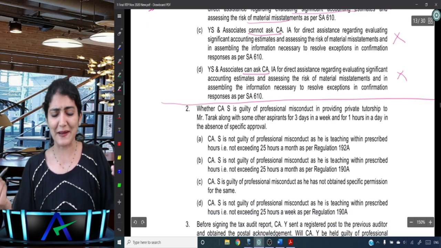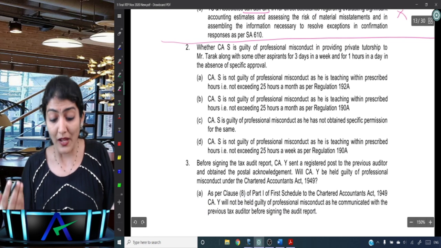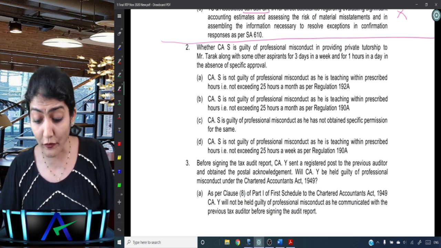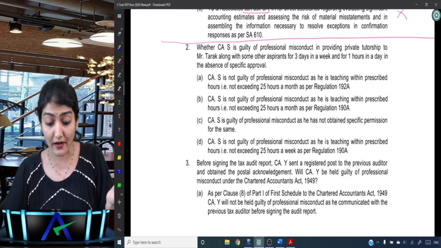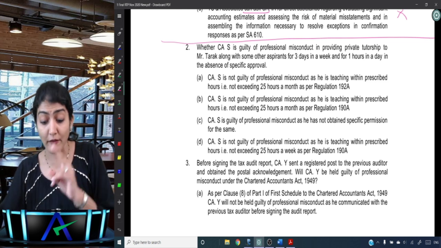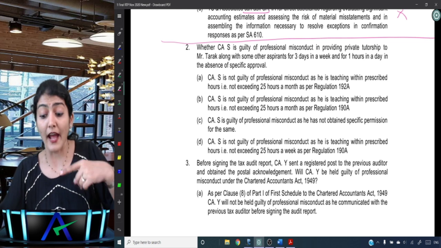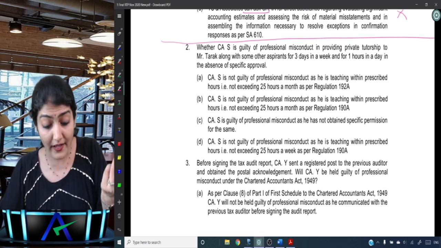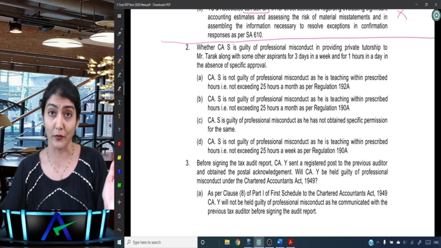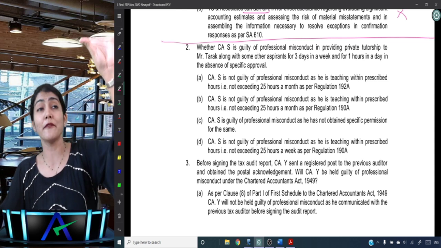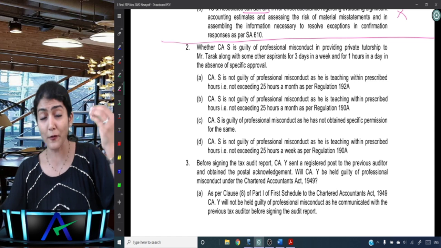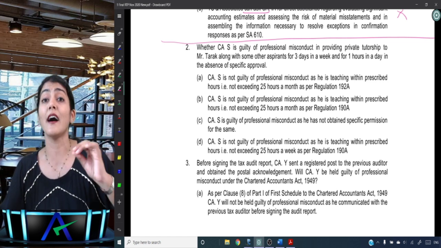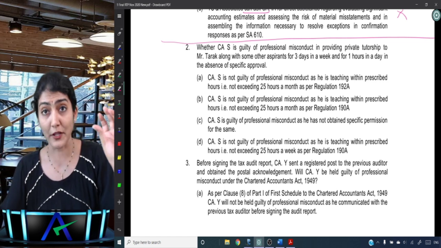Easy questions. Okay, coming to question number 2. Whether CAS is guilty of professional misconduct in providing private tutorship to Mr. Tarak along with some other aspirants for 3 days in a week and for 1 hour in a day in the absence of specific approval. So anyways, we know that private tutorship comes under the list of the permission granted generally. And no specific permission of ICAI is required for the private tutorship.